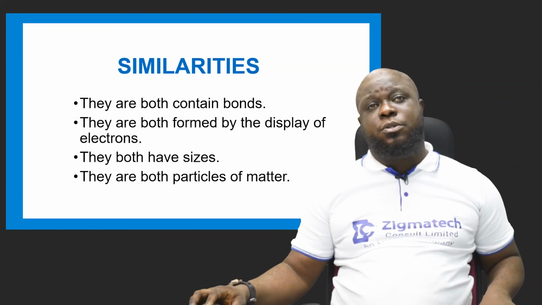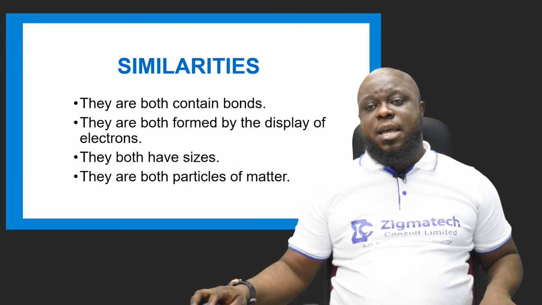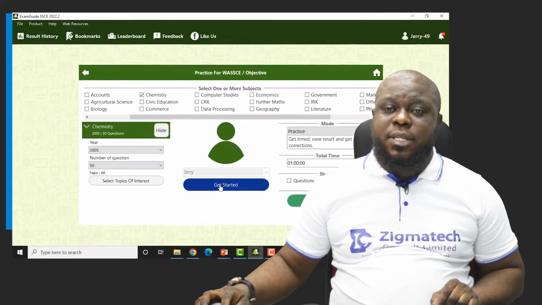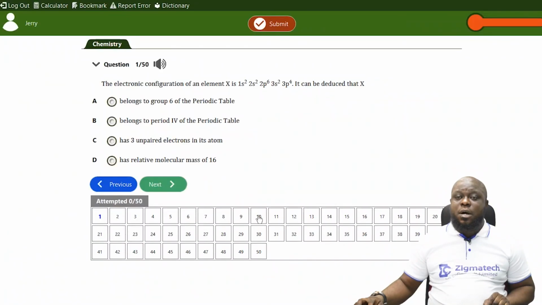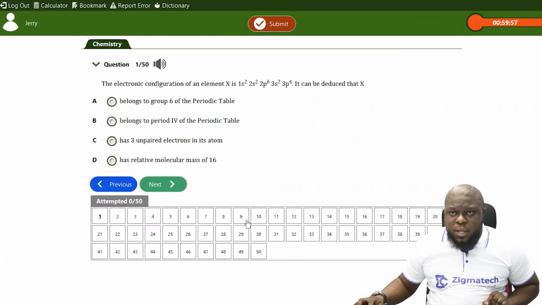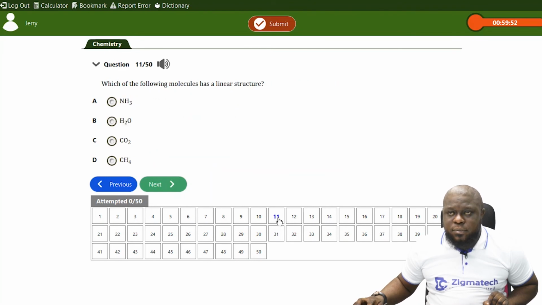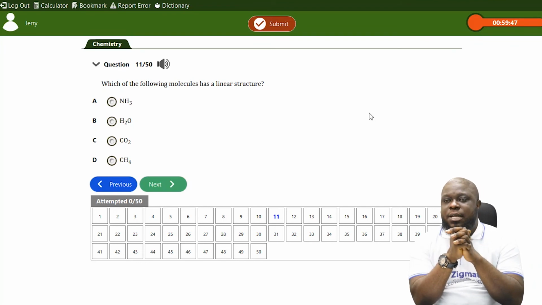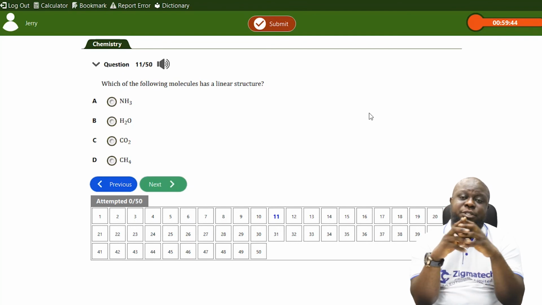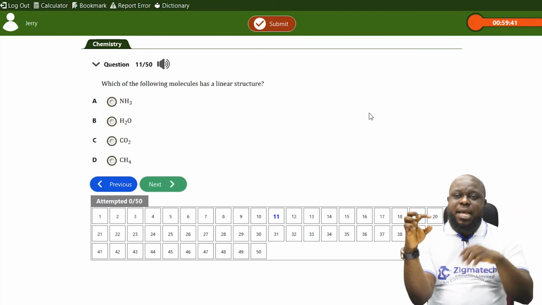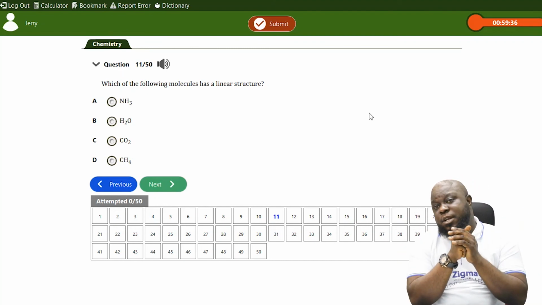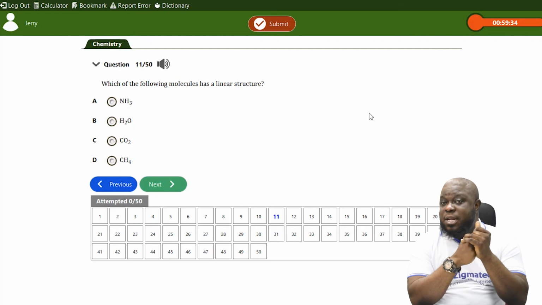But before we go, like we always do, let's use our exam guide in quantifying what we have learned today. Now we'll go to exam guide 2005, question 11. They say, which of the following molecules has a linear structure? Linear structure, like I said, means straight. These molecules are arranged straight. The ammonia does not have a linear structure.